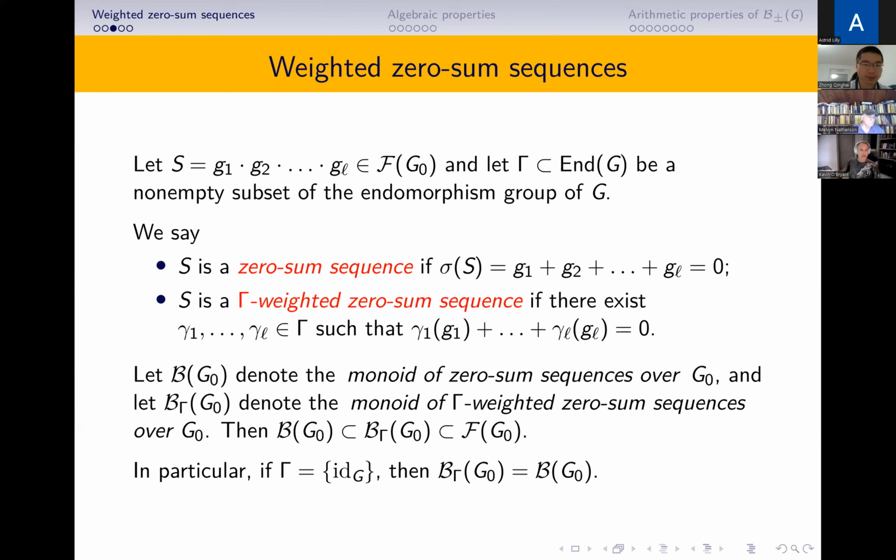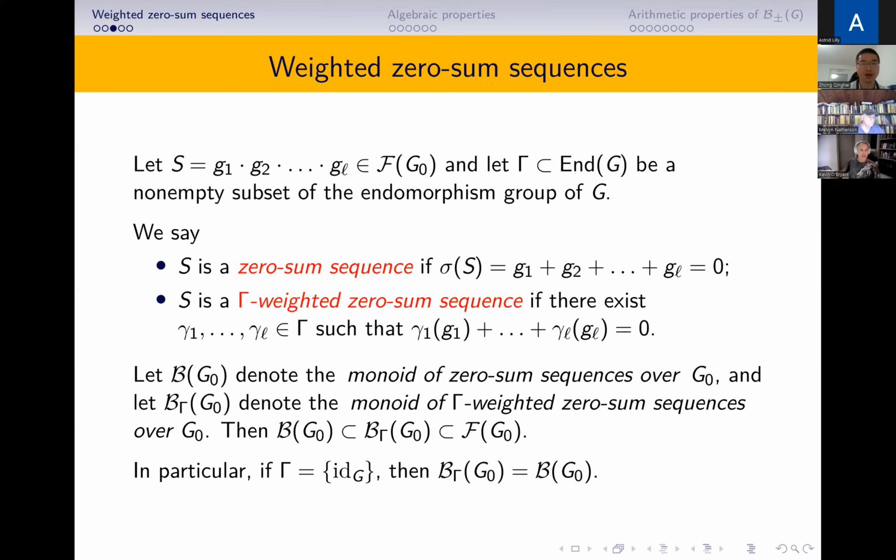And to see that B(G0) is a subset of B_Gamma(G0): if S is a zero-sum sequence, and the weight is chosen from the endomorphism group, then since gamma is an endomorphism, it maps 0 to 0. So if the sum of the terms is 0, then gamma maps the sum of terms to 0.